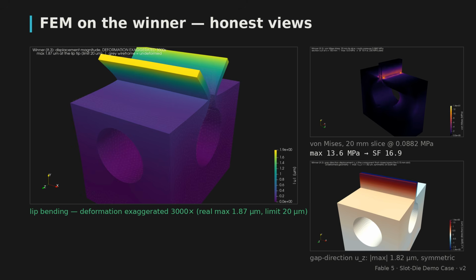The structure, shown honestly: von Mises stress on a 20 mm slice of the winning design, loaded with a CFD cavity pressure of 0.0882 megapascals. The peak is 13.6 megapascals at the lip root, safety factor 17. The bending view exaggerates deformation 3,000 times to make it visible at all. The real lip tip moves 1.87 microns, less than a tenth of the limit.